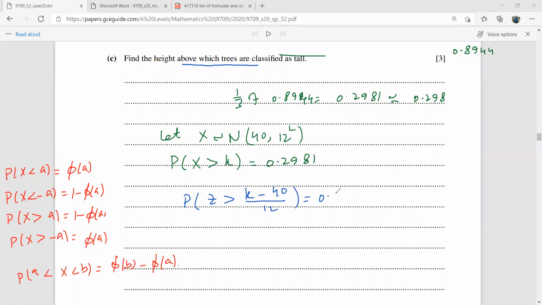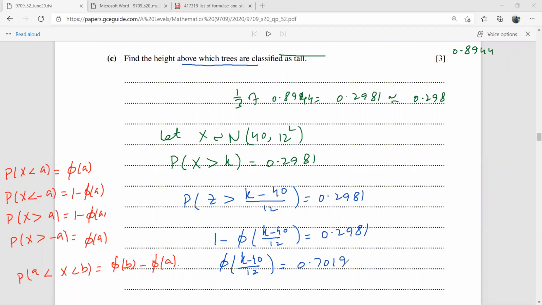That is equal to 0.2981, okay? And then this becomes 1 minus phi of k minus 40 over 12, that is 0.2981. So this phi of k minus 40 over 12, what is 1 minus this?